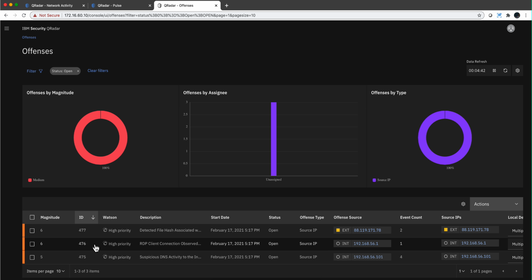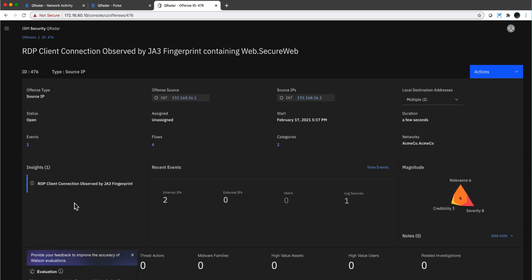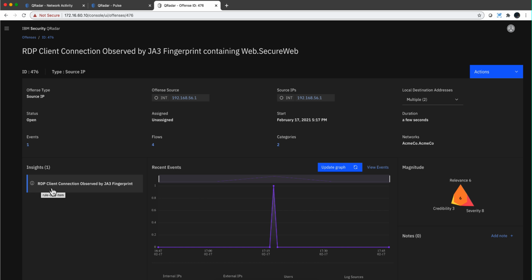And just by the description, it doesn't look good, right? RDP, so that's somebody logging into a system, and a JA3 fingerprint. Very cool technology. JA3, in spite of the fact that this thing was encrypted, is telling me this thing went to a site that is known to be bad. I've done some other videos on JA3 on QRadar. You can watch those in part 2 or 3 of this video series. But this is very telling. I don't know what they did, but there was an RDP session to a bad site. Let's see the other offense.